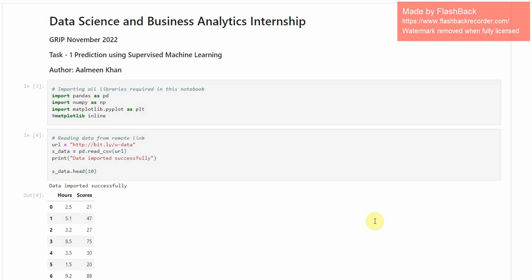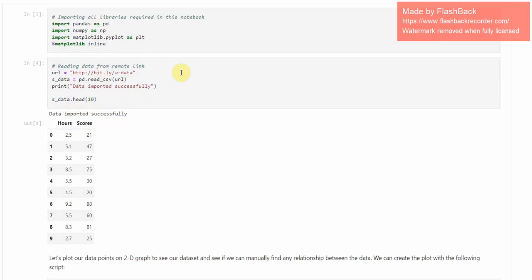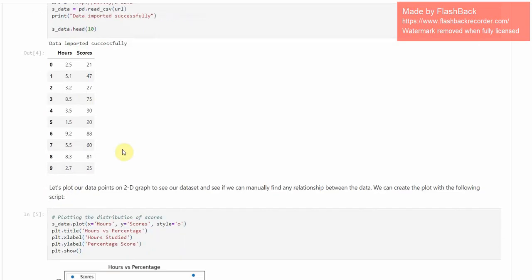So let's start. Firstly, we're going to import all the libraries which are required, that is pandas, numpy and matplotlib. We're going to load the data set from this link. And here is the data set, that is the hours and the score.